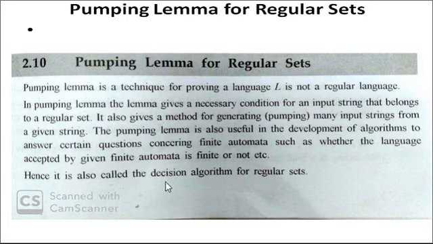Hence it is called the decision tree. So in the pumping lemma, you have to check whether a language L is regular or not. By contradiction you have to prove that the language L is not regular.